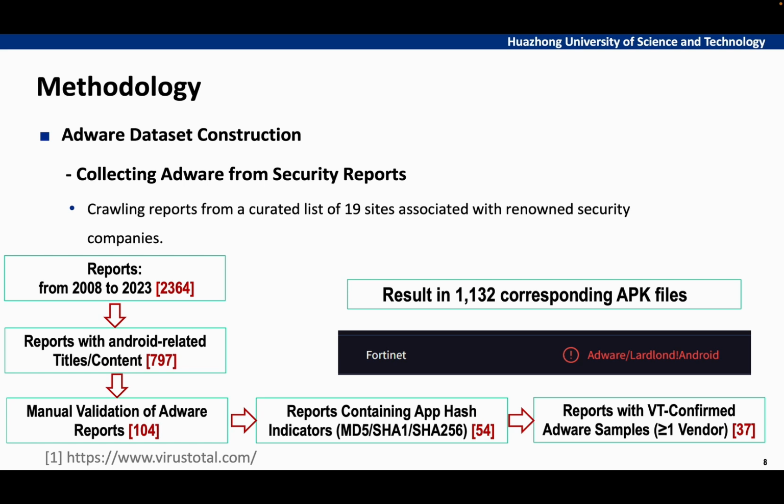Next, we filtered for reports containing sample identifiers. Finally, we verified these samples through VirusTotal. This left us with 37 validated reports, from which we collected 1,132 unique APK samples.